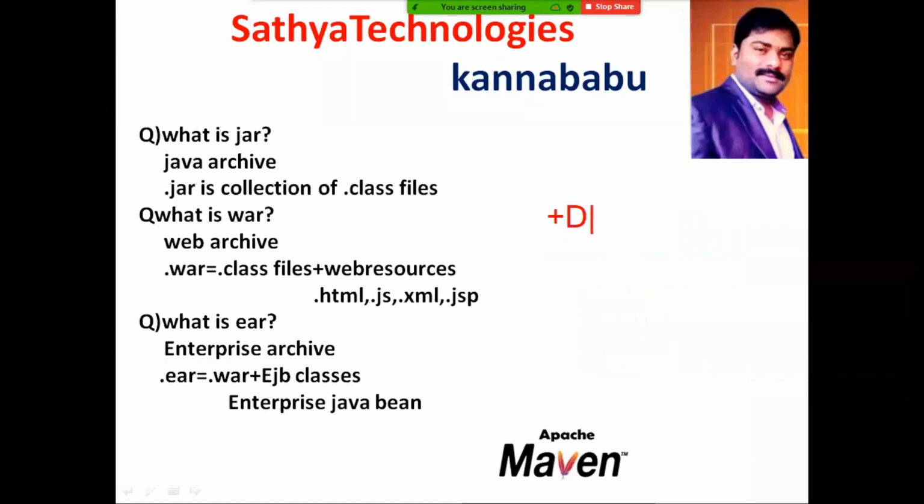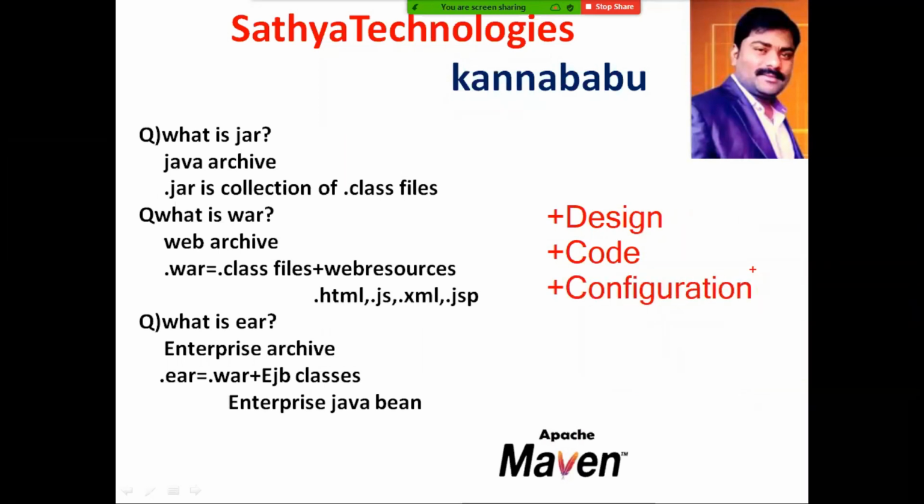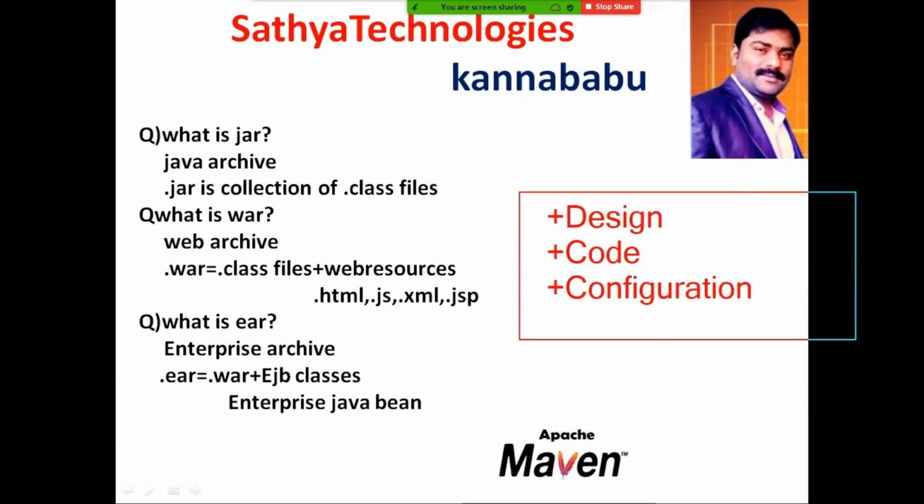One is design files will be available. Other one is code files will be available. Another one is configuration files will be available. Let us assume I am developing a project for a particular college to maintain the student details, employee details, course details, department details, library details, to automate the examination details, some lab details, hostel details, transport details. So let us assume my website consists of 100 pages and some 100 HTML files are there.